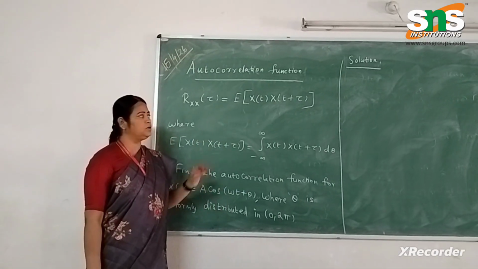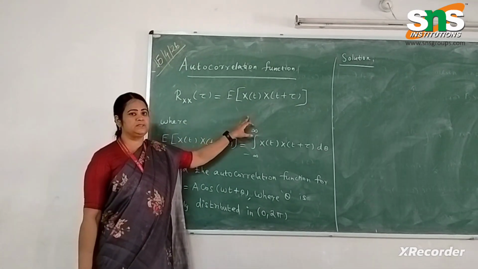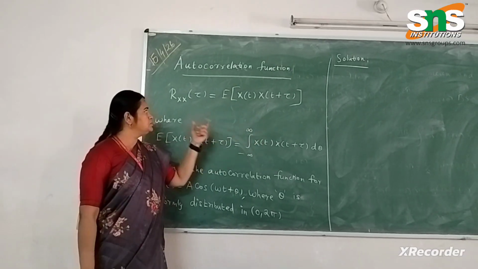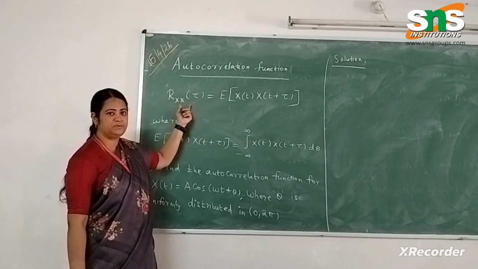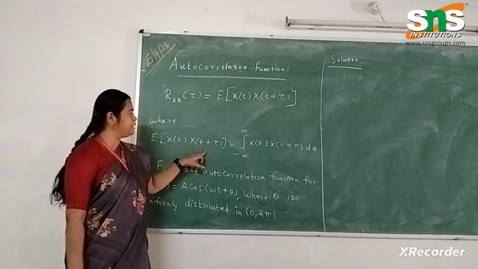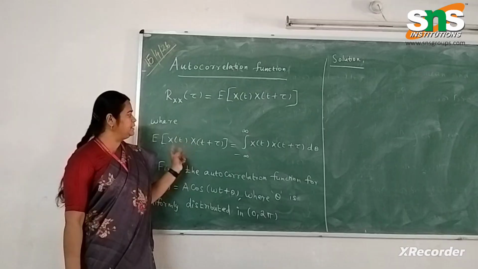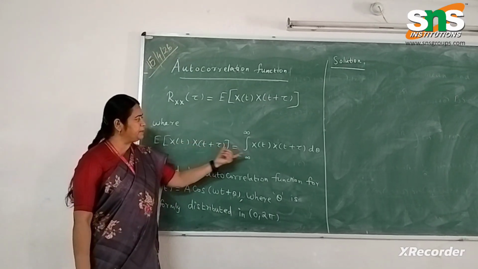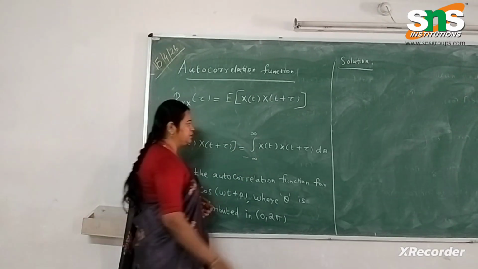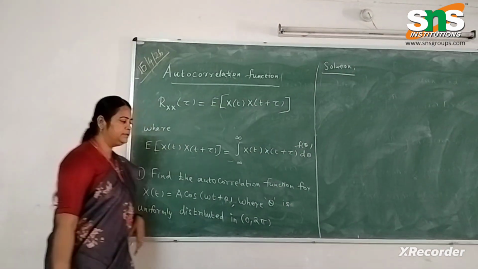So the formula for autocorrelation is given by Rxx of tau equal to expectation of x of t into x of t plus tau. So this is the notation for autocorrelation function, that is Rxx of tau. Where E of x of t into x of t plus tau is given by the formula integral minus infinity to infinity x of t into x of t plus tau into f of theta into d theta. This is f of theta we know. So f of theta into d theta.